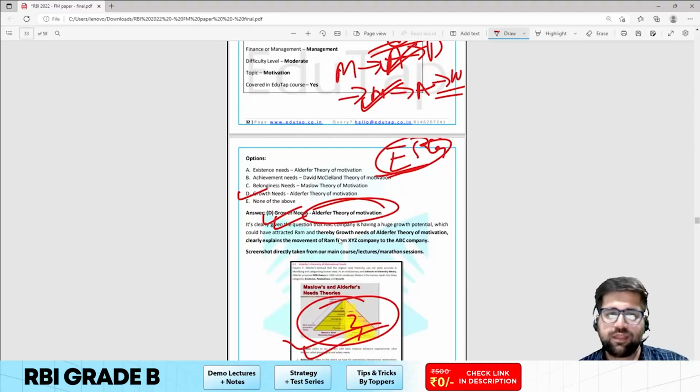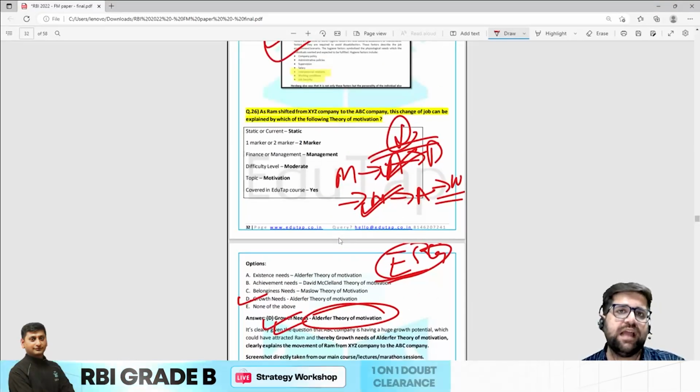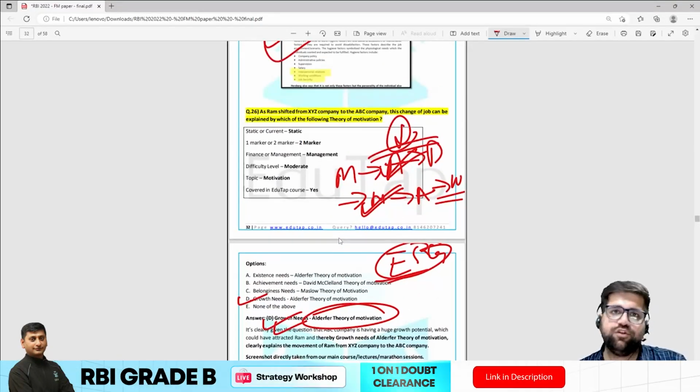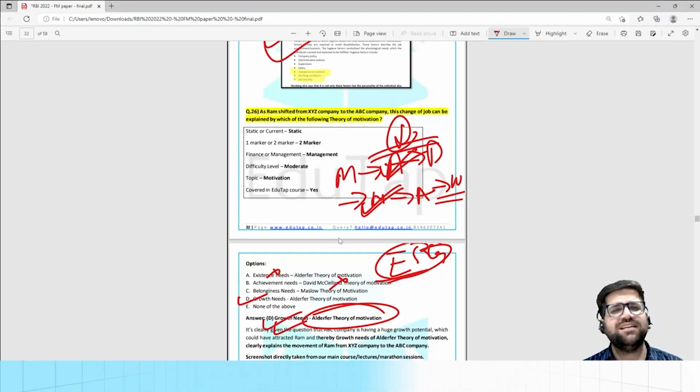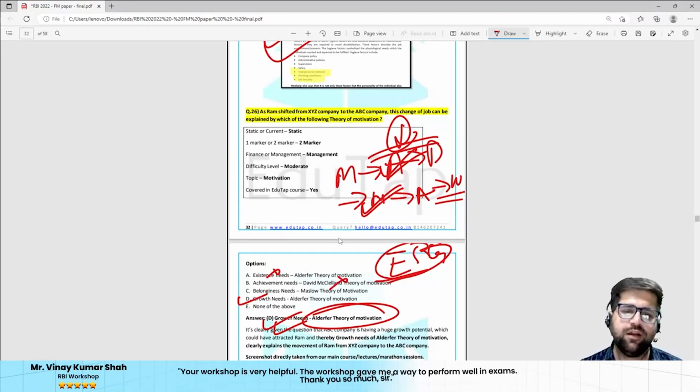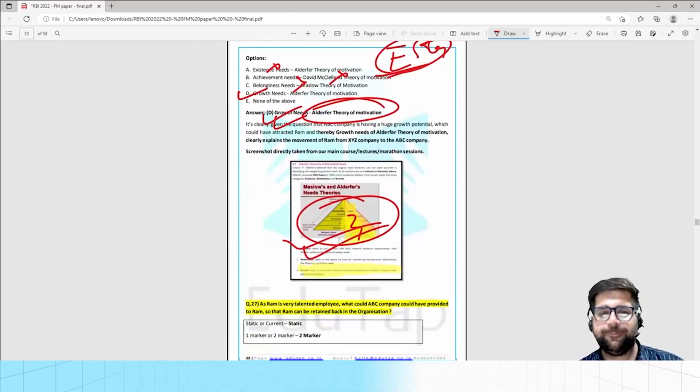It's nowhere mentioned that Ram is lacking money. He is not lacking food. So that's why the answer will not be existence. Achievement needs of David McClelland is totally different. They want high performance. So that's why that cannot be your answer. Nothing is mentioned regarding belongingness in the shifting, so the answer cannot be belongingness either. That's why the correct answer will be D.